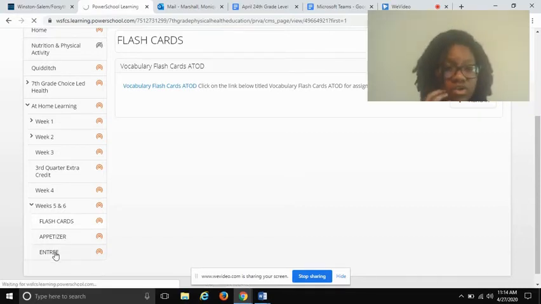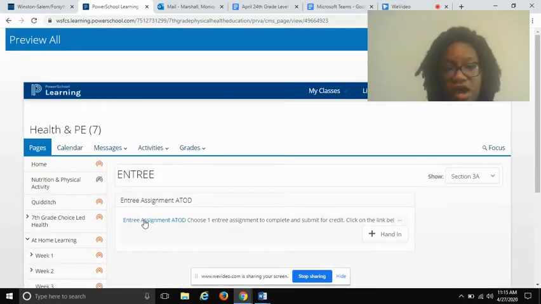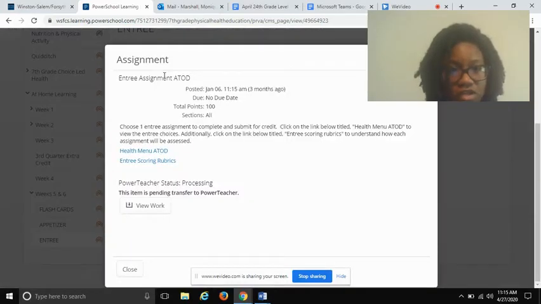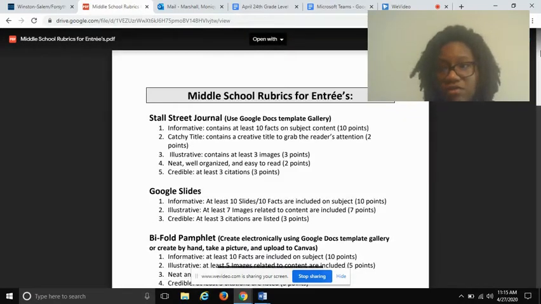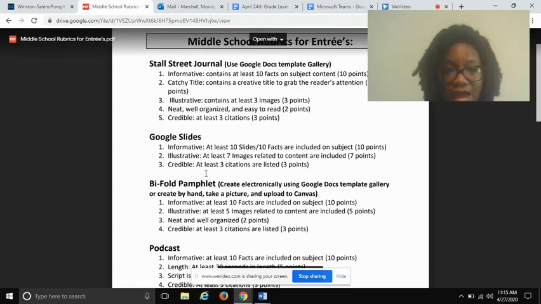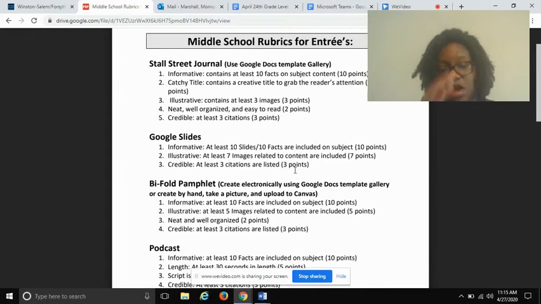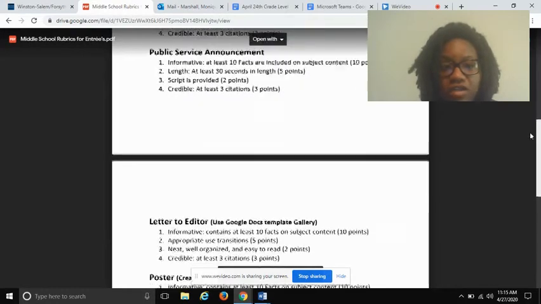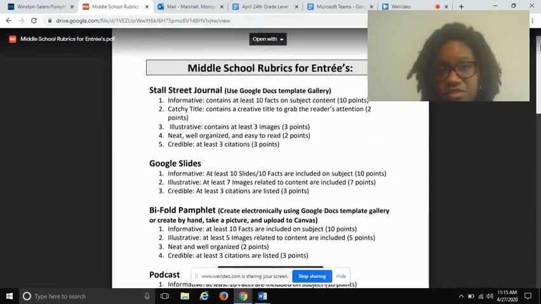One thing I do want to show you on the entree, this is how you click on that tab that says entree. And then when you click on that link that says entree assignment, click on entree scoring rubrics. That's going to tell you what each project should have in it. A lot of the Google Slides presentations did not have at least 3 citations, pretty much the websites where you got your information from. So this is where you can see what each project should have. The thing that's in common with each of them is 10 facts and 3 citations.